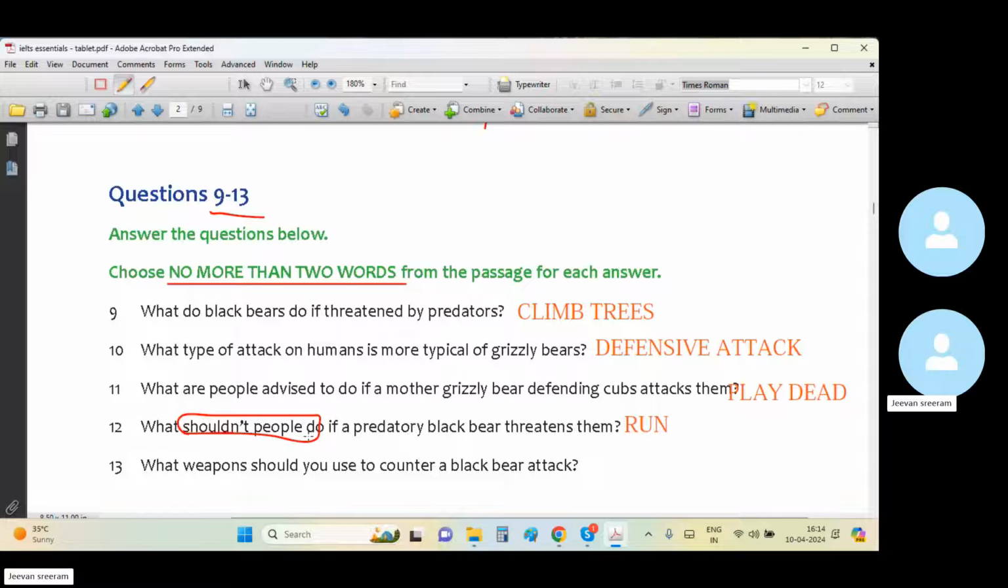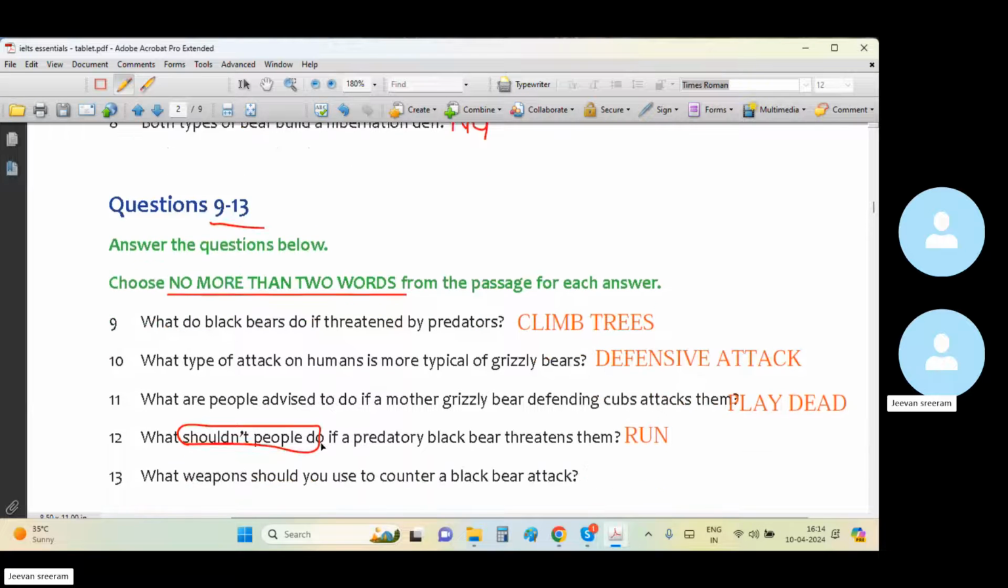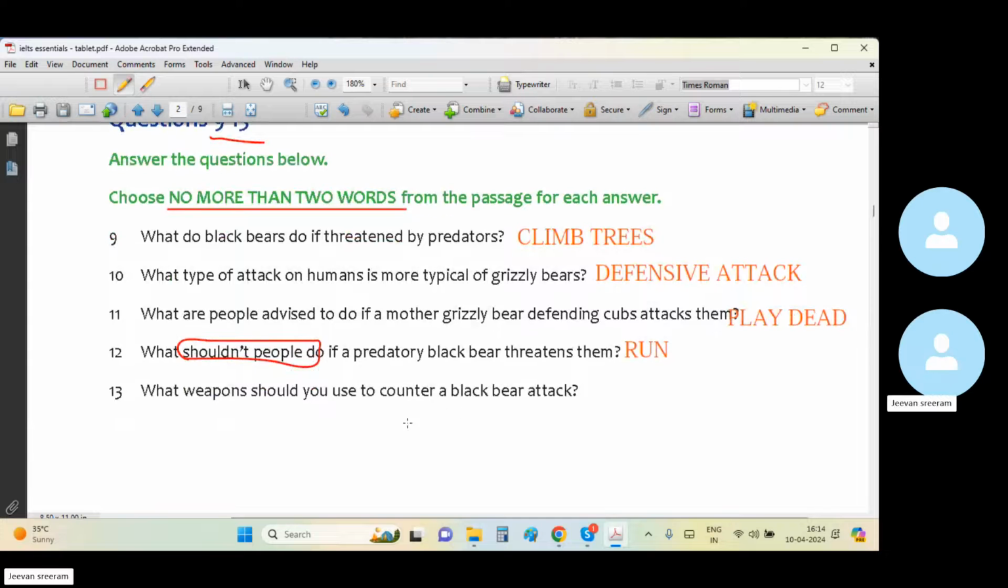Stalk means following slowly before attacking. So a tiger stalks before attacking, right? That's the one. Clear?